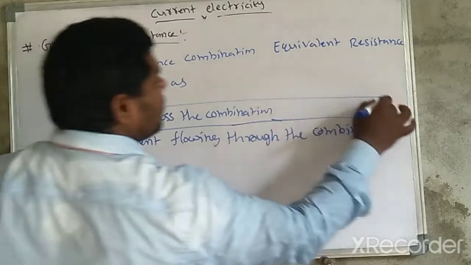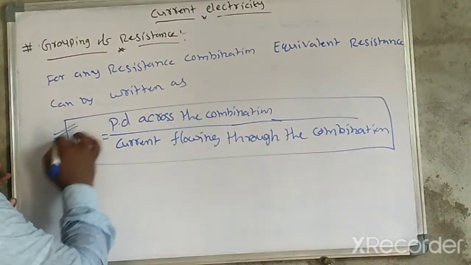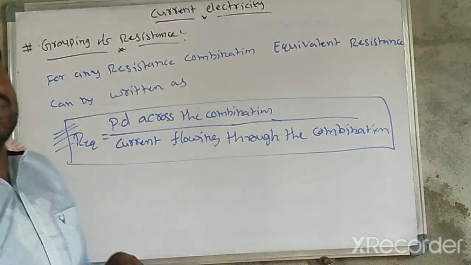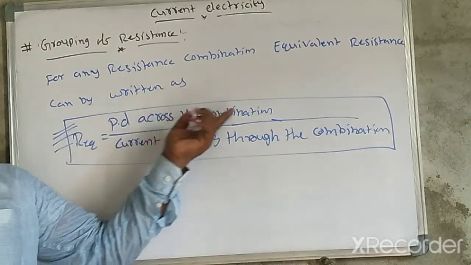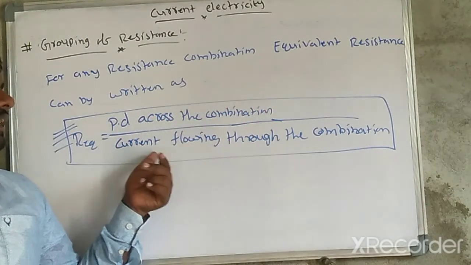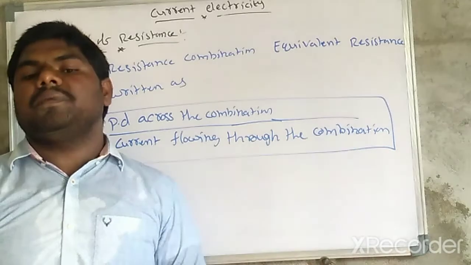Please remember this, it is very important. Equivalent resistance is nothing but the potential difference across the combination divided by the current flowing through the combination.